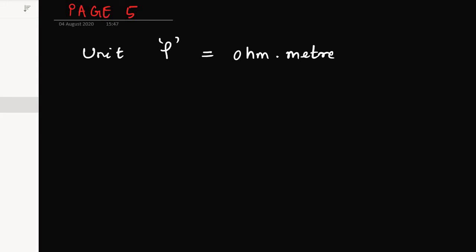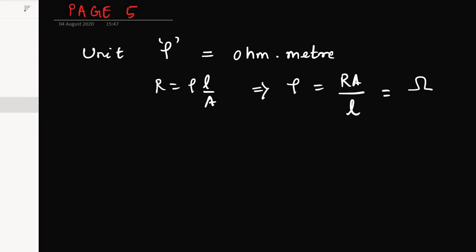Okay, you can dimensionally prove it, as the formula was R equals rho L by A. Please rearrange the formula like that, rho equals R A by L. Now the dimension of R is ohm, and L and A are length and area, so the unit would be meter only. That's how the unit came. Okay, you can also derive it.